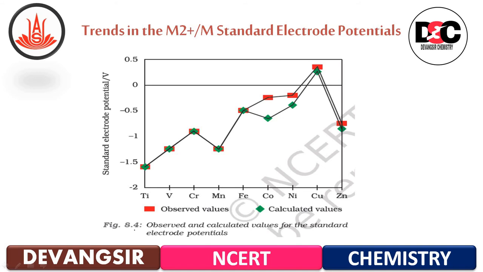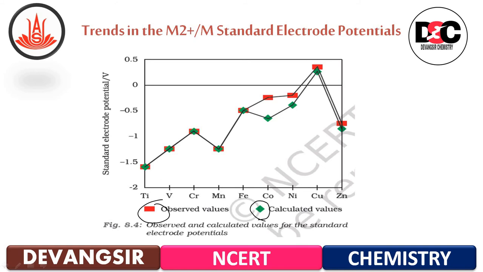Now the previous table was based on this complete graph, that is standard electrode potentials, observed values versus calculated values for the first transition series. For observed values you can see the red mark, and for calculated values the green mark.